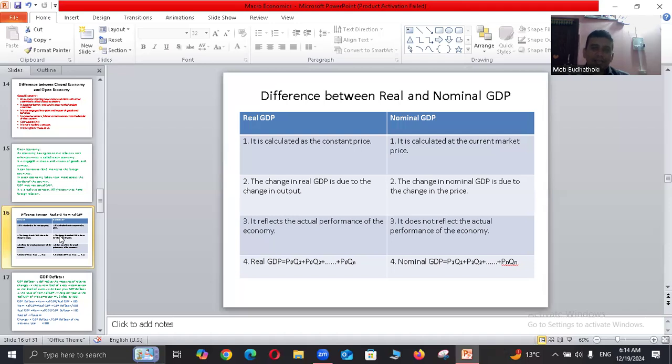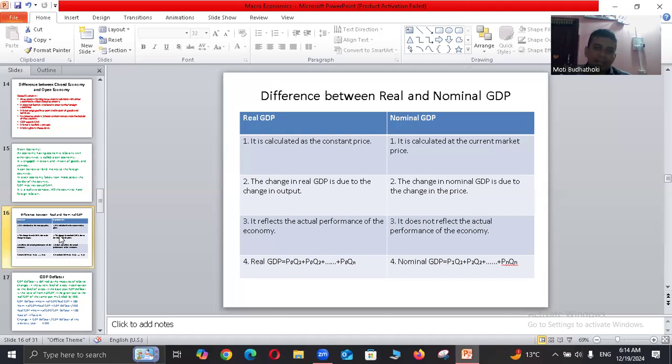Real GDP, the change in real GDP is due to the change in output. Real GDP can be changed due to the change of output. But in the case of nominal GDP, the change in nominal GDP is due to the change in the price in the market.